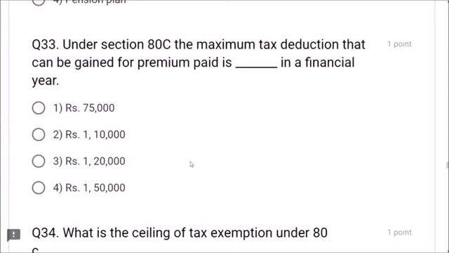Next, question number 33. Under section 80C, the maximum tax deduction that can be gained for premium paid in a financial year. How much? 1,50,000, friends.